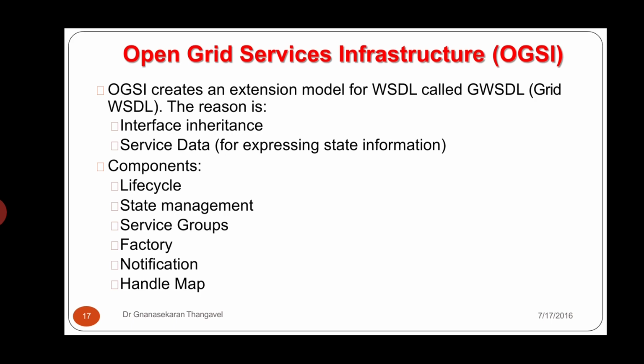Coming to the components of open grid service infrastructure, the first one is web services. The web services components are life cycle, state management, service groups, factory, notification and handle map. These are the five to six web services components.